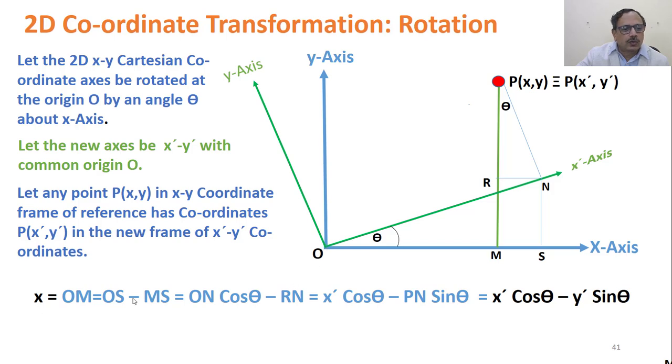Now let's see what x is. X is OM, this is the distance OM.